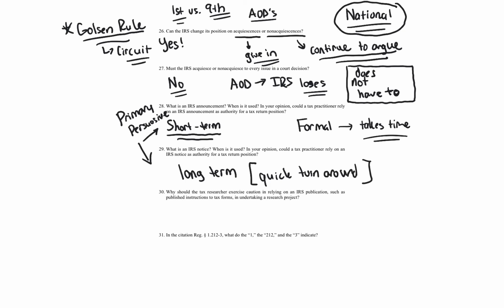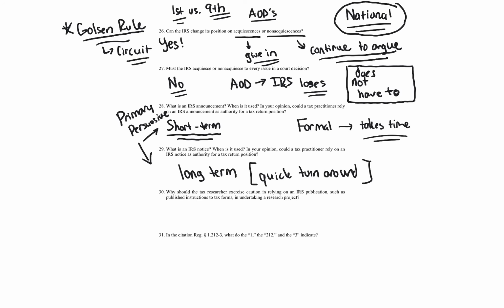Short term could just be, okay, well, Congress wants the IRS to administer a rebate in the next few months. Well, after that rebate has been sent out to the taxpayers, and a lot of times they do that through the IRS because they have the taxpayers' information, right? The addresses. Well, in the next 3 months after it's issued, it's no longer important. So that's why they do things through an announcement.